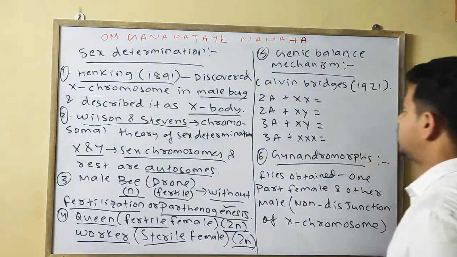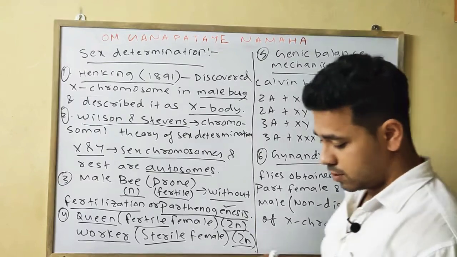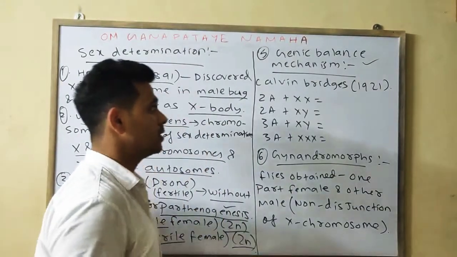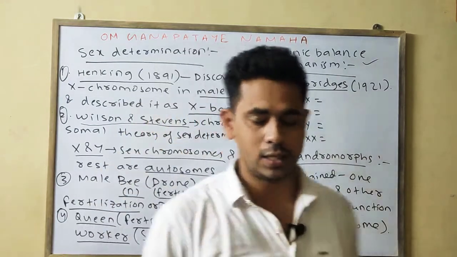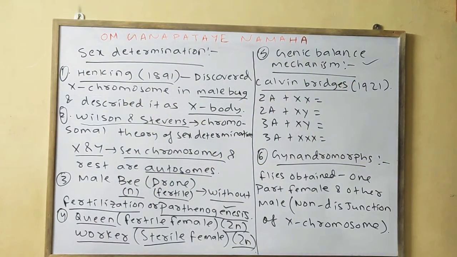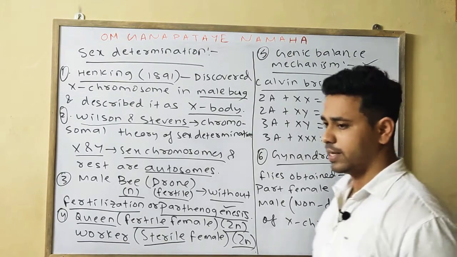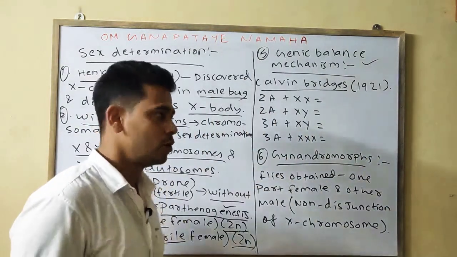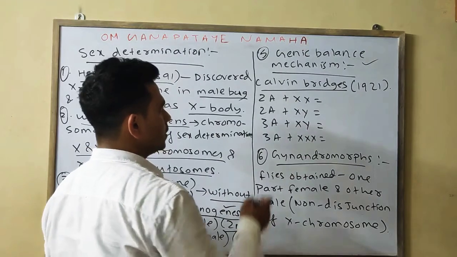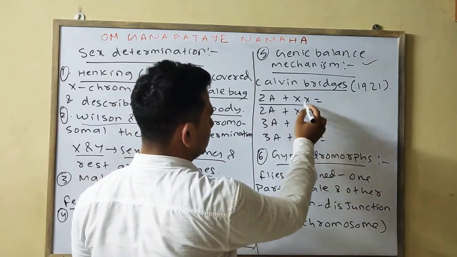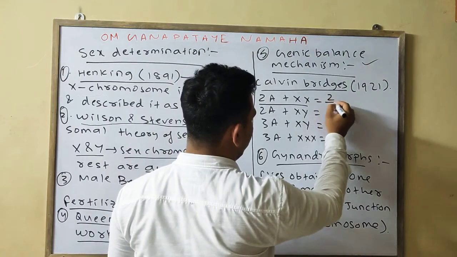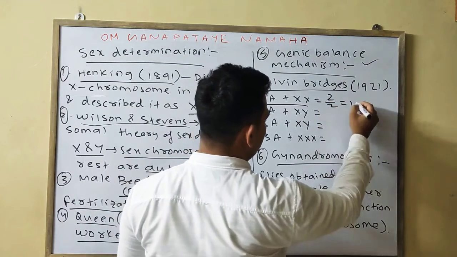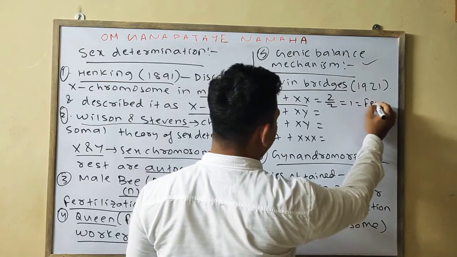Next we will come to the genic balance mechanism. First, who gave the genic balance mechanism? The scientist is Calvin Bridges in the year 1921. It is the ratio between the X chromosome and the set of autosomes. There are so many examples. In this case, there are 2 X chromosomes and 2A, meaning 2 by 2 is equal to 1, which is female.